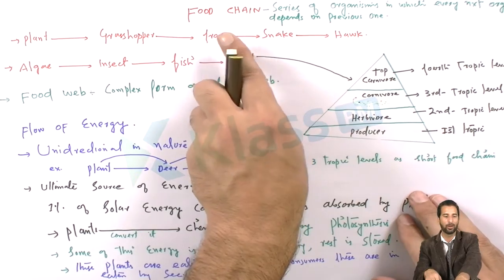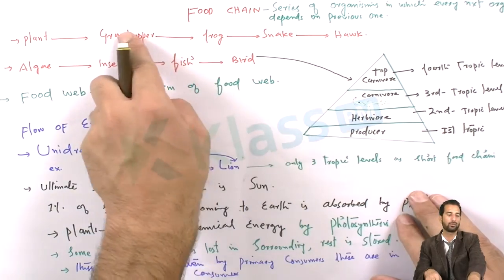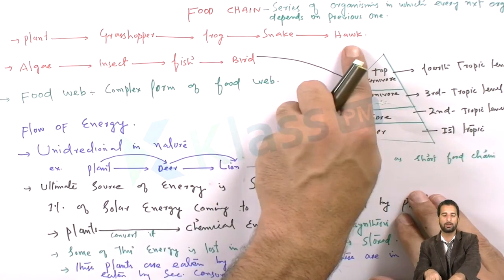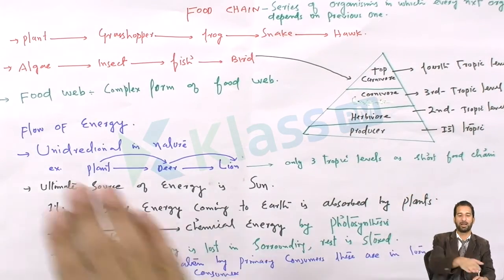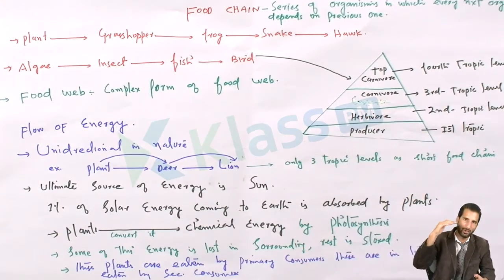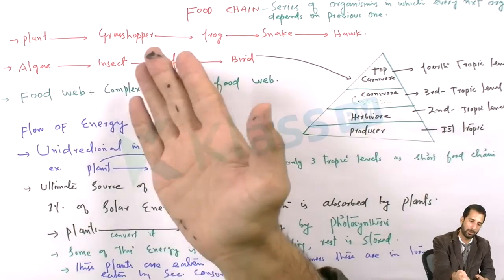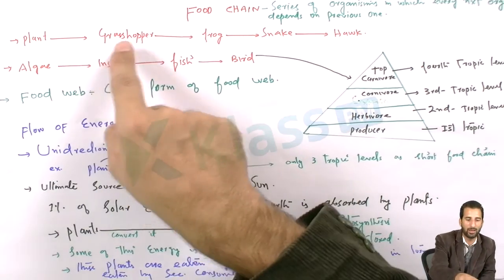Snake depends upon frog, frog depends upon the grasshopper, grasshopper depends upon the plants, and hawk in turn depends upon the snake. So this is the food chain.